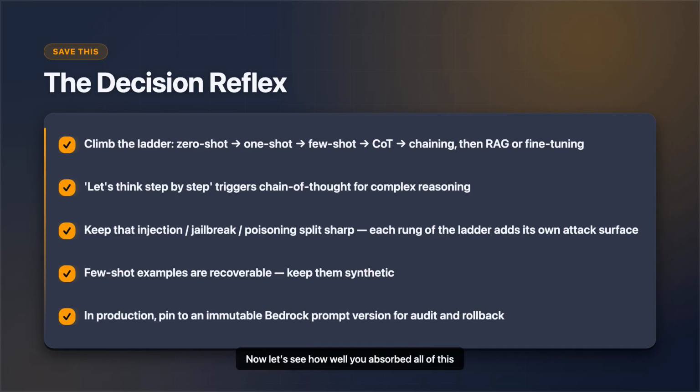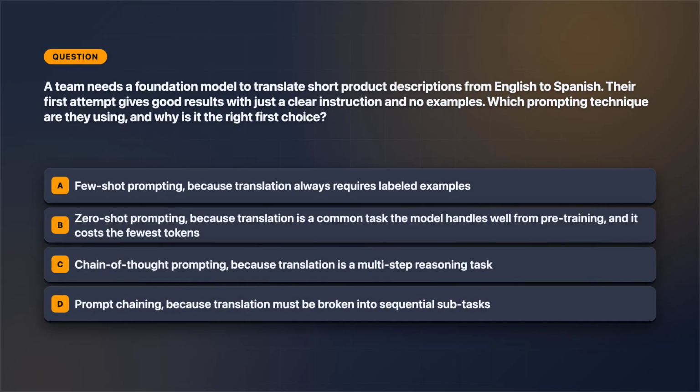Now let's see how well you absorbed all of this with a quick 5-question quiz. Question 1. A team needs a foundation model to translate short product descriptions from English to Spanish. Their first attempt works well with just a clear instruction and no examples at all. Which technique are they using, and why is it the right first choice?